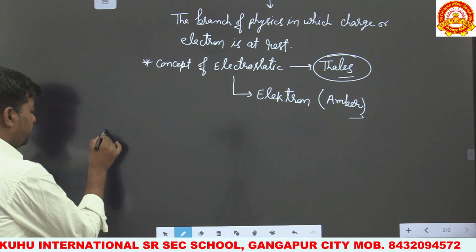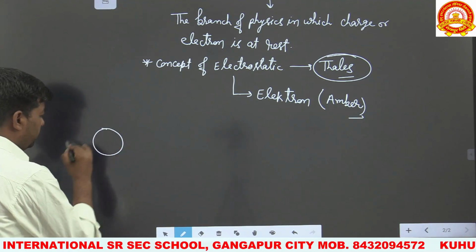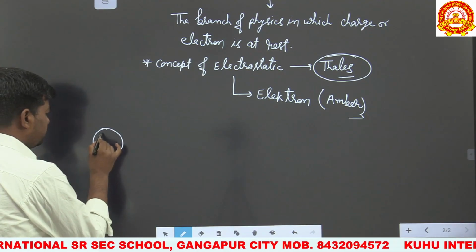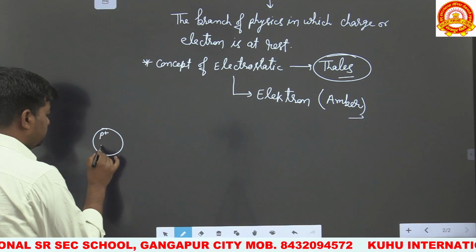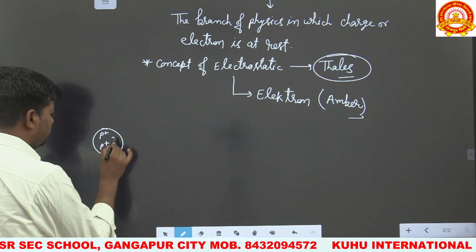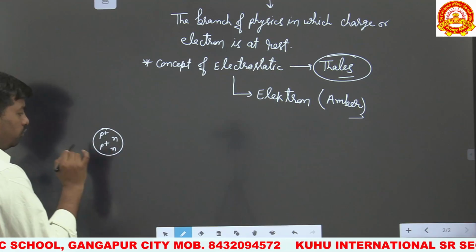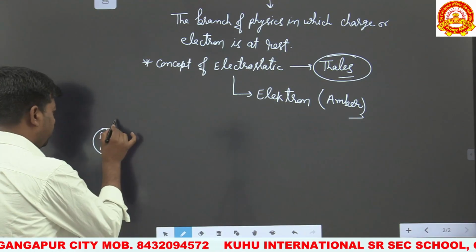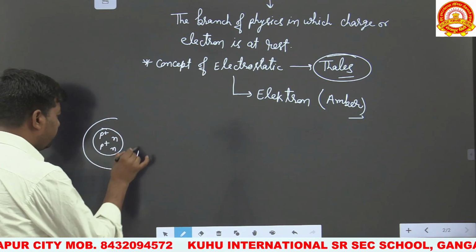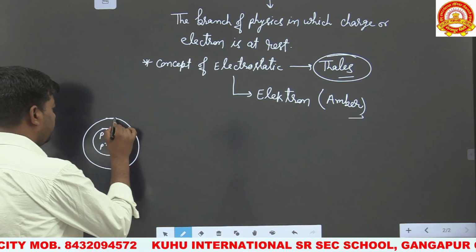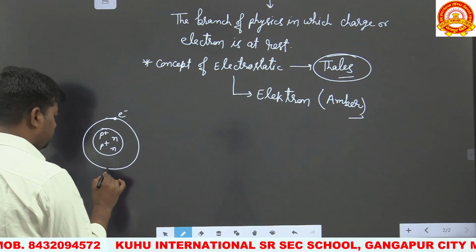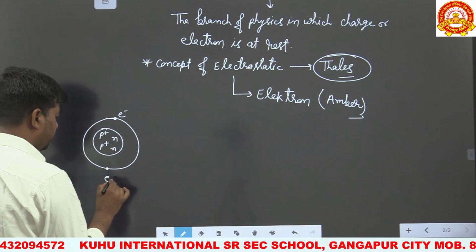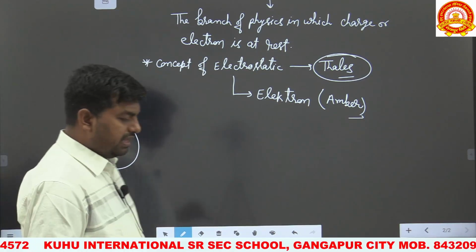this is the nucleus of an atom, and in the nucleus of an atom, protons and neutrons are present. So these are some protons and these are neutrons. Sorry, not electrons. Protons and neutrons are present in the nucleus of an atom, and in different orbits around this nucleus, electrons are revolving.